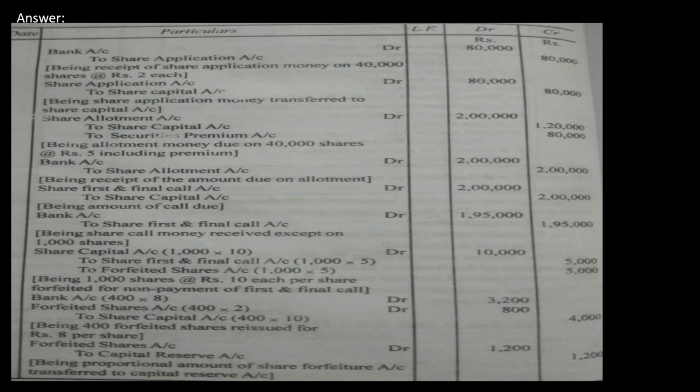For 1,000 shares, if it is 5,000 rupees, what will be for 400 shares? We have to find out. If you calculate, it will work out to 2,000 rupees. Out of 2,000, in the reissue entry, the 800 is loss. So 2,000 minus 800 will give me 1,200. That is the forfeiture to capital reserve. Next entry.